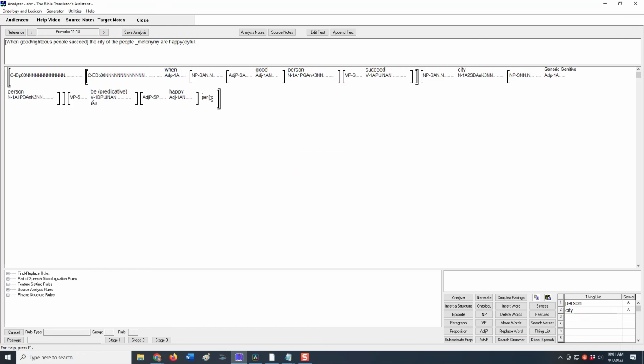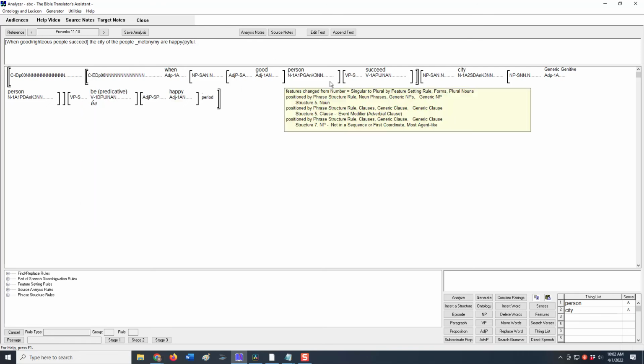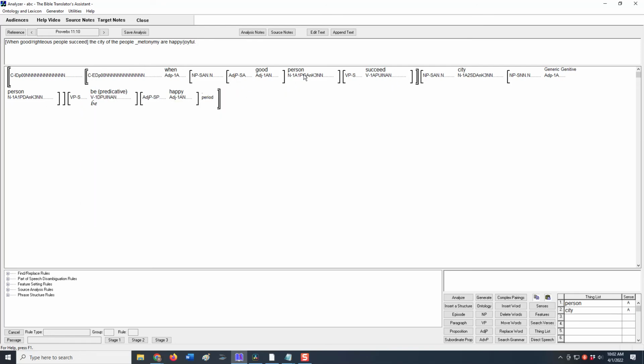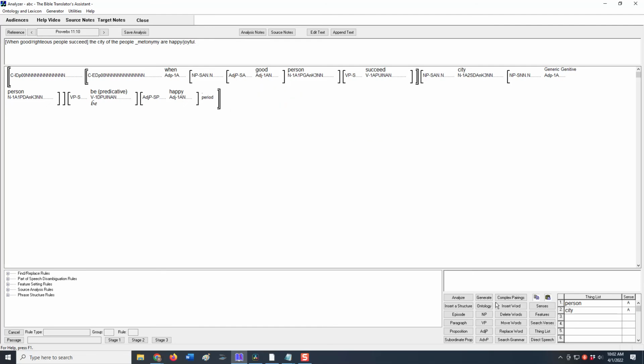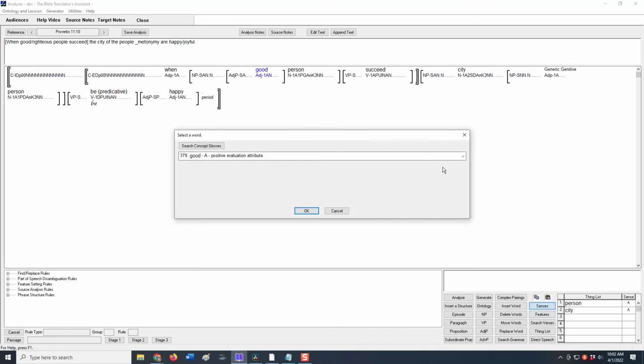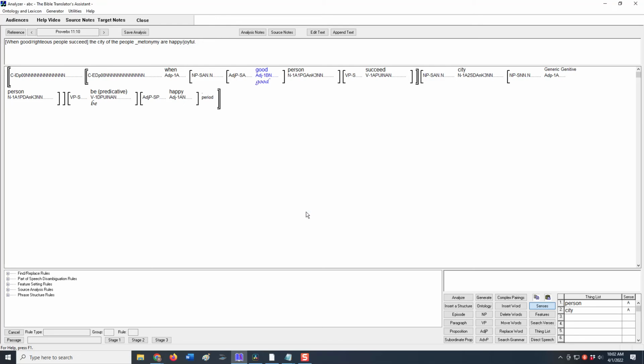Then the analyzer does its best to analyze this verse. Now, it did a fairly good job here. It found out that there's a subordinate clause marked by these double brackets here, and it knows that person is the subject of the subordinate clause, city is the subject of the main clause. But there are some things that we need to correct that were not handled right. The first thing is we have two senses of the word good, and by default it's going to choose the generic sense, but I want the sense that means to be morally good. So I'm going to select that sense here.